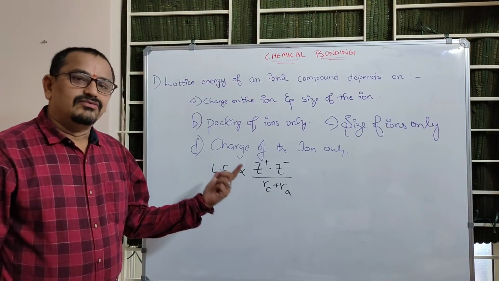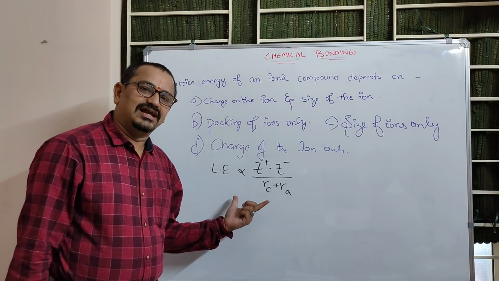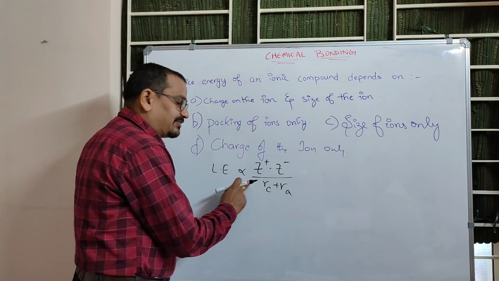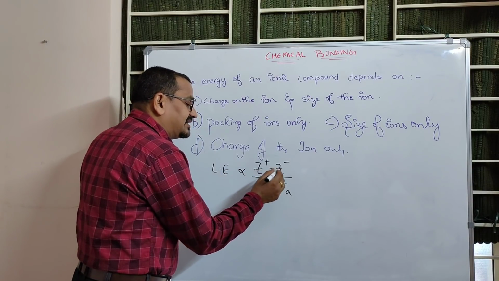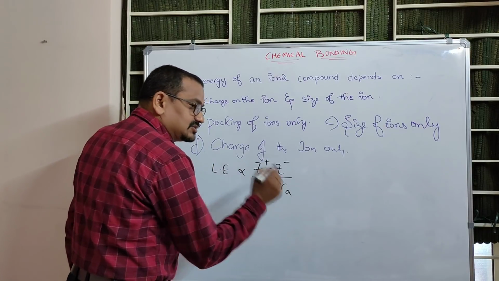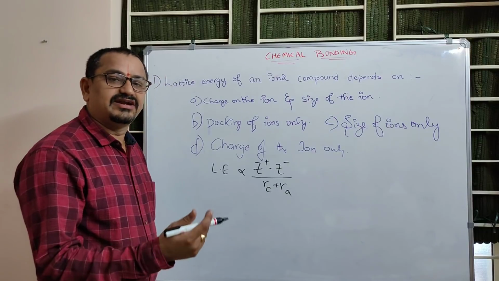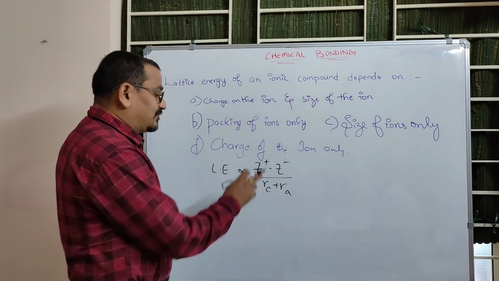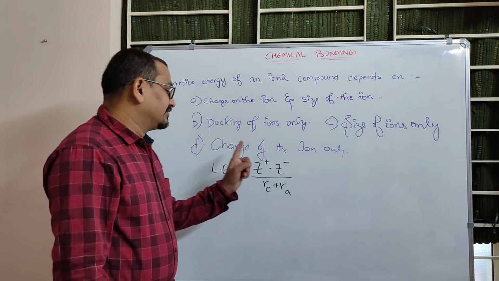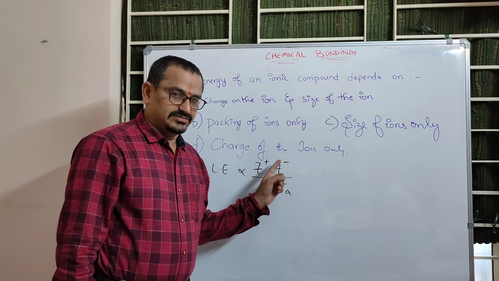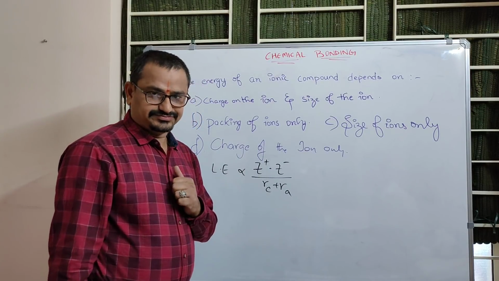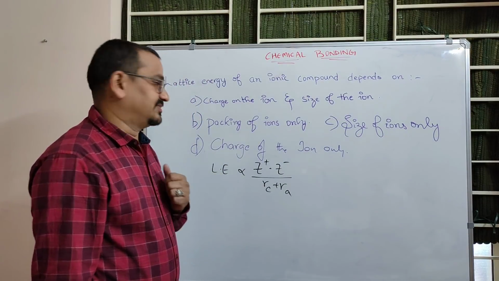So immediately we have to go to this relation for lattice energy. Lattice energy of an ionic compound is directly proportional to the product of the magnitude of charges on cation and anion, and inversely proportional to the sum of their radii, the radius of cation plus the radius of anion. And among the product of charges and the sum of radii, first preference must be given to the product of charges. Next preference must be given to radius. That is another hint you have to remember.